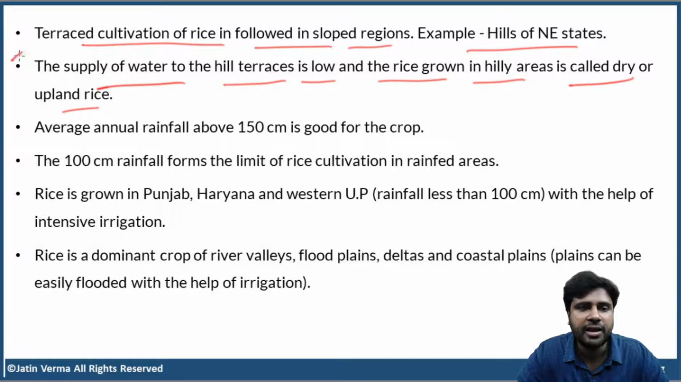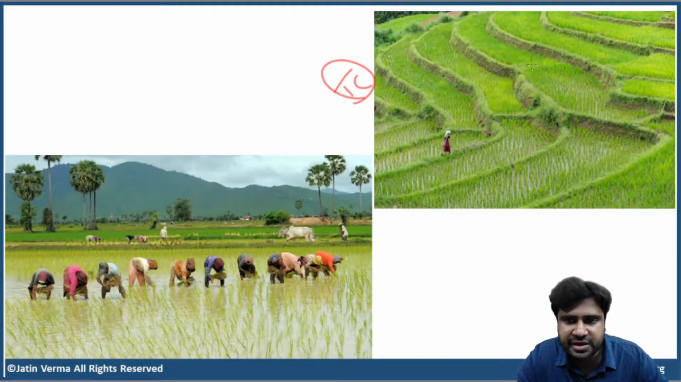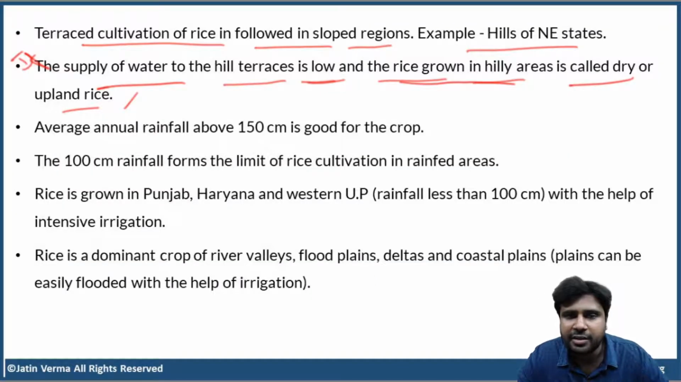If the supply of water to the hill terraces is low and the rice is grown in hilly areas, then that kind of rice is called dry or upland rice. I hope you're understanding. See, if these hill terraces are watered very well, then there is no problem. But sometimes there are no good irrigation facilities and also the rainfall is less. During these times, water supply to these terraces is also low. Then the rice will become dry and you call that rice upland rice.